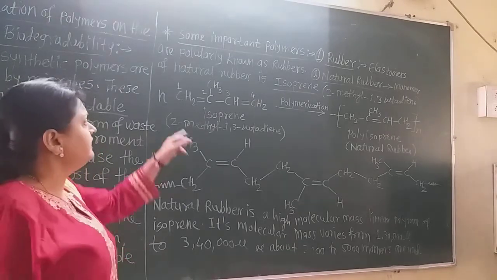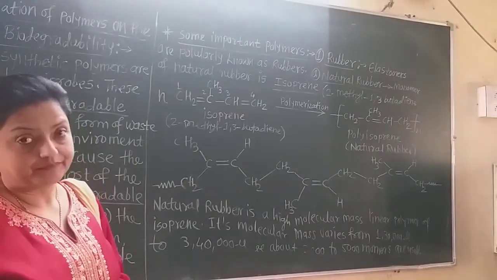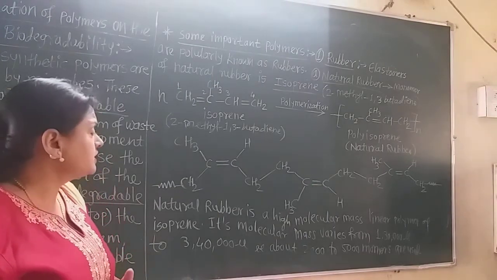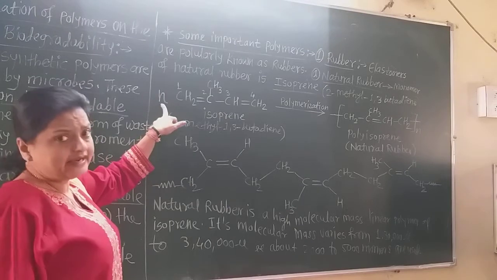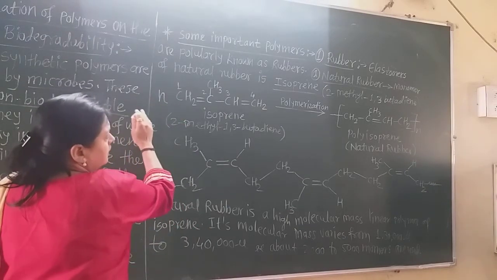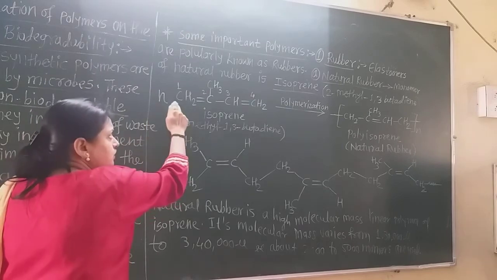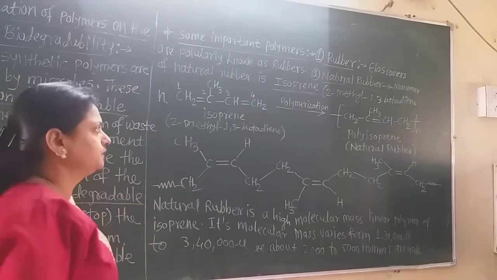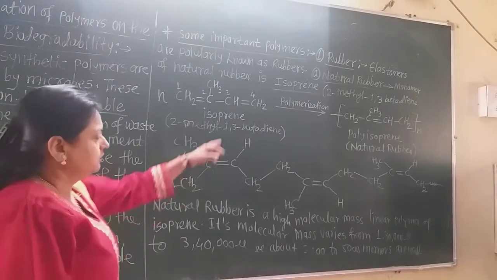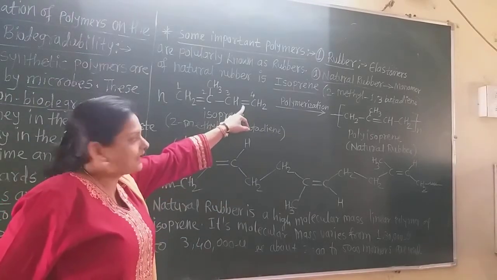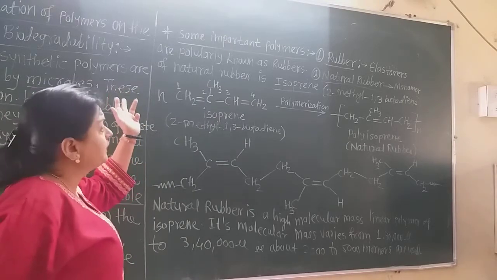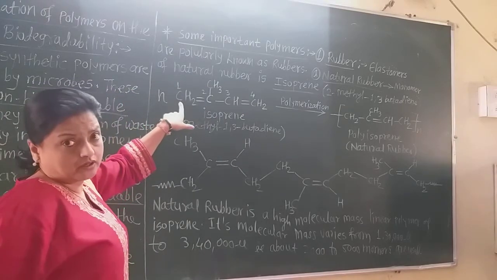Let us take n number of isoprene, and after polymerization what happens there? Suppose there is one molecule here which attacks on this CH2 group, that is, the third carbon of another isoprene attacks on the first carbon of this CH2.